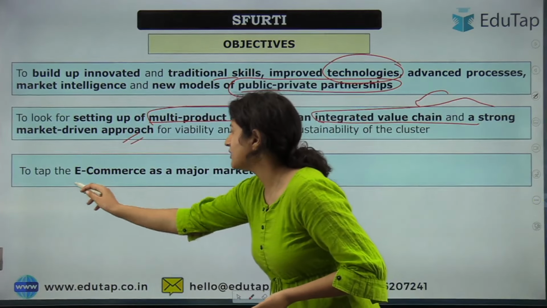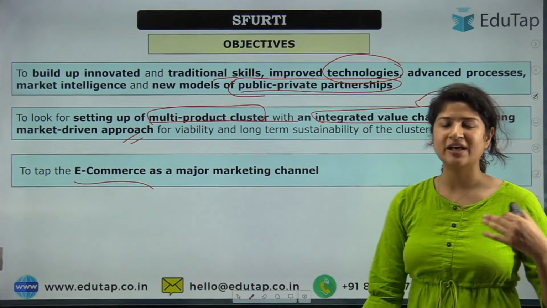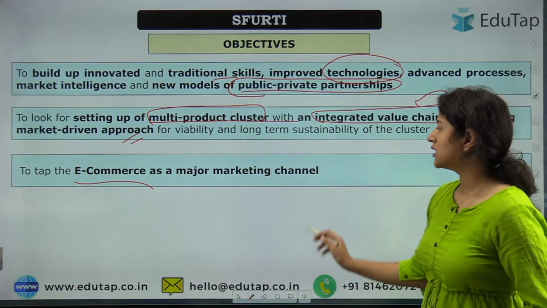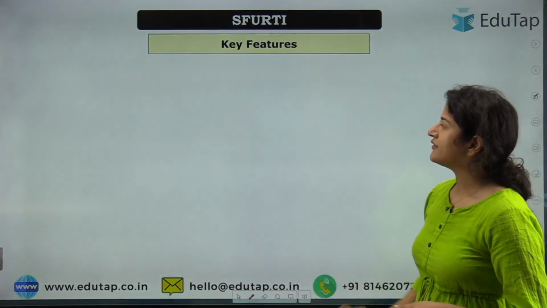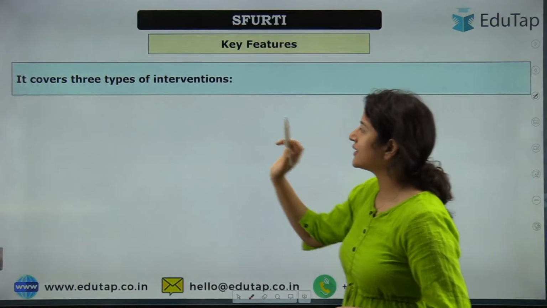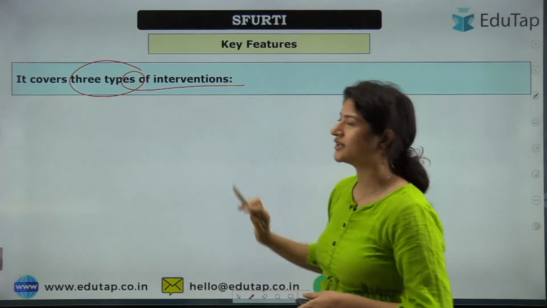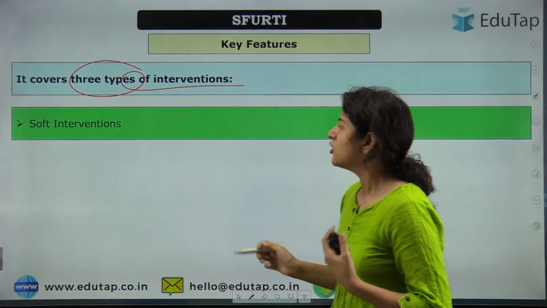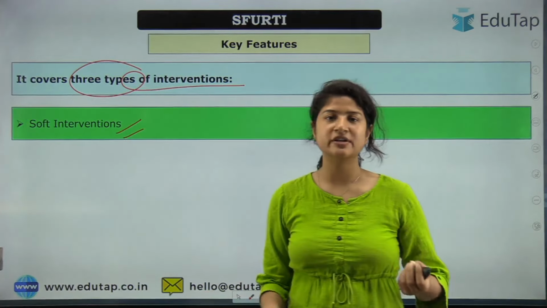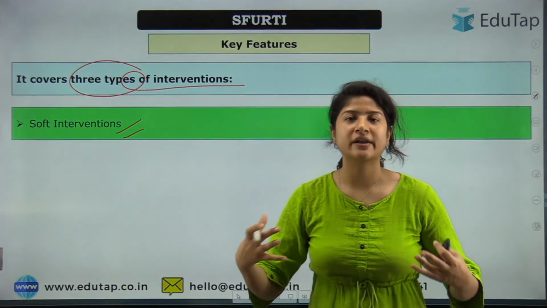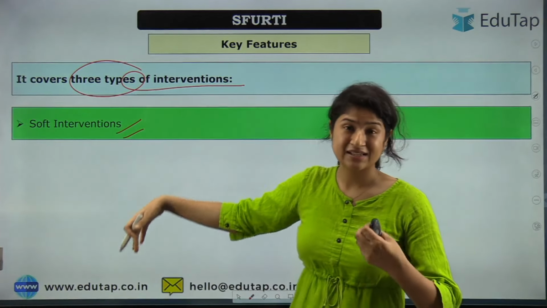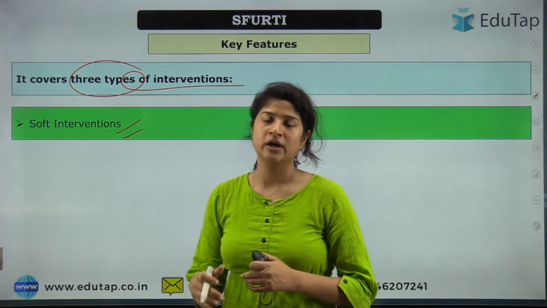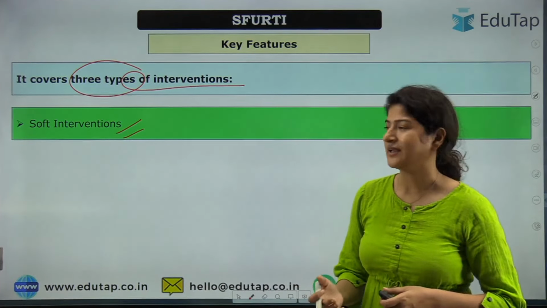Next is to tap the e-commerce platform. Okay, so we are talking about Amazon, Alibaba, Flipkart, etc. that can be used to sell the products. Talking about key features, here one main key feature is that it covers all three types of interventions. What are these interventions? First is soft intervention. Soft intervention includes awareness. Okay, making people aware about the skills that can be improved, or about the different opportunities that they can have.